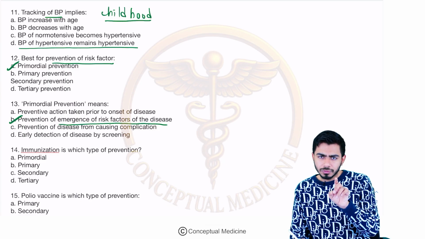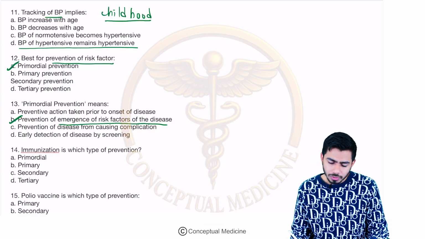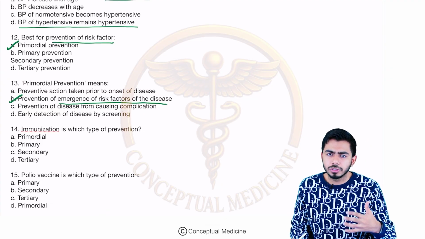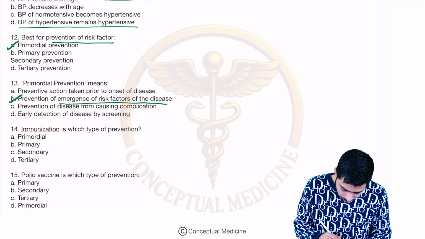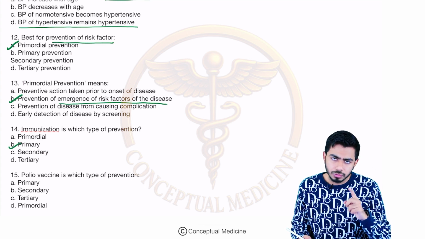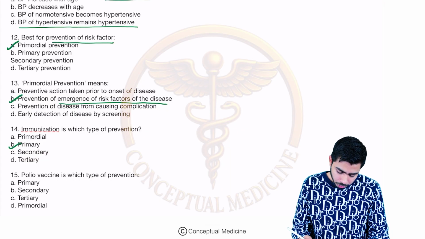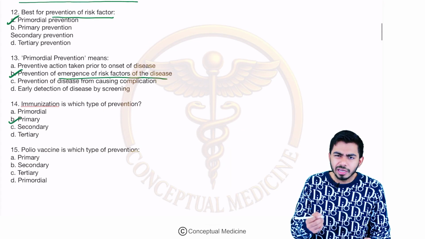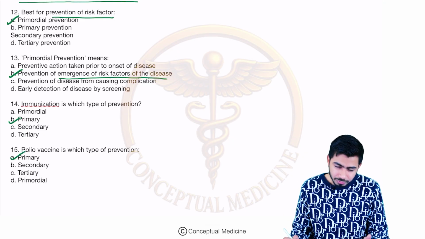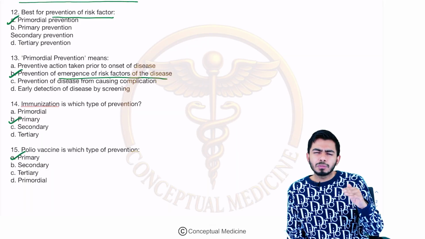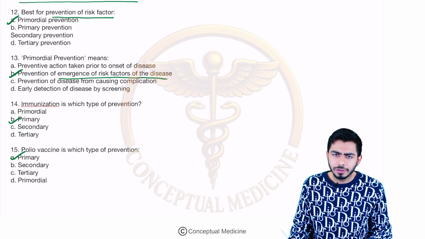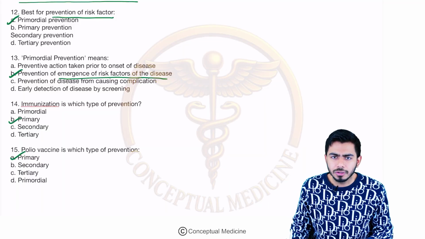You can pause the videos in between and guess your answers as well, right? So immunization is which level of prevention? Yes, I'm hearing your answer, guys. Yes, that is primary level of prevention. BCG vaccine is the exception, I told you that already. Then polio vaccine is a type of which prevention? Again, simple question: vaccine immunization program, that is primary level of prevention. I hope except for 2 or 3 questions, it should be very easy for you to answer all of these questions if you have listened to the explanation carefully.